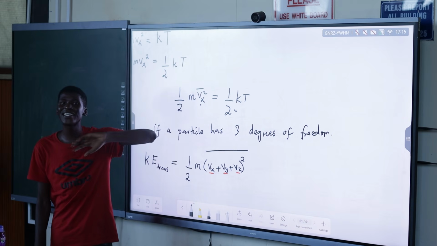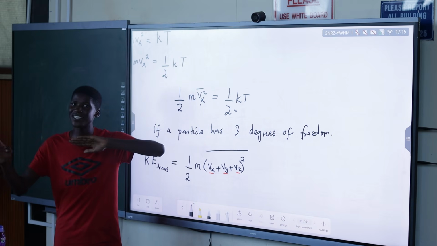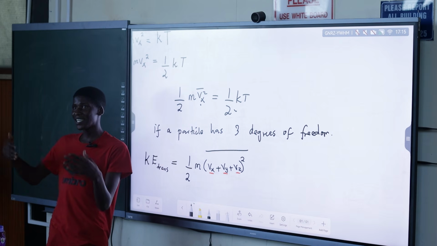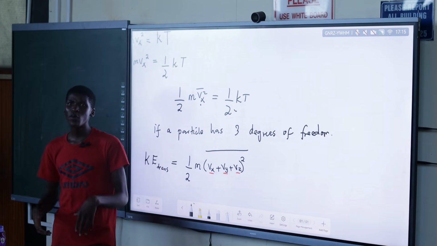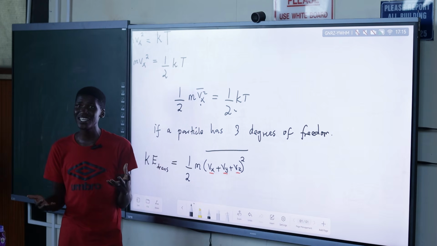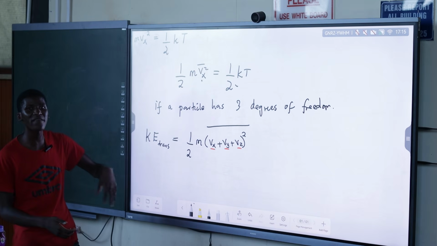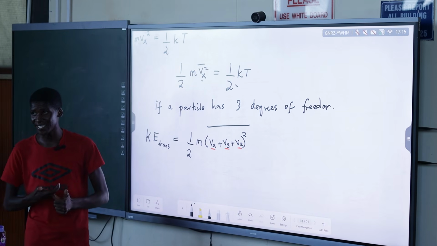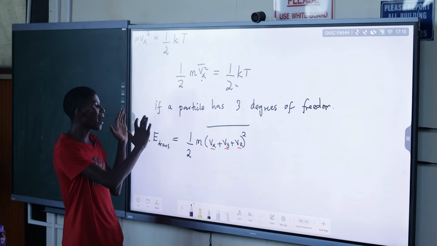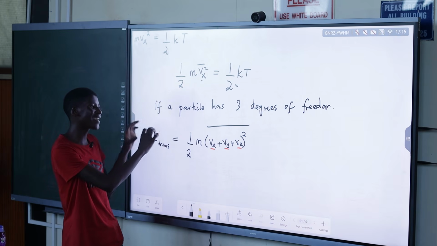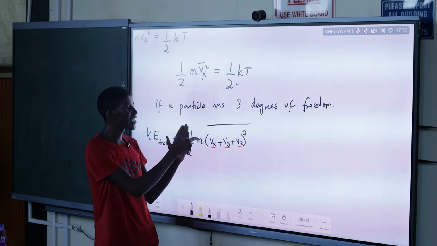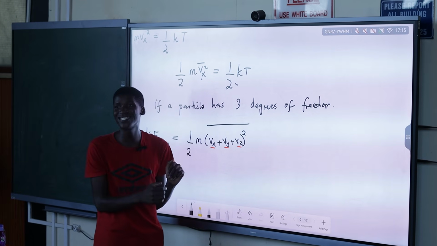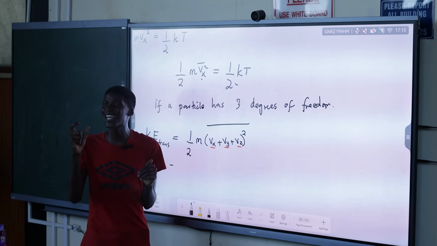Now the question is, what if you are having 3 dimensions? So it is free to move like this, or like that. So having 3 degrees of freedom, it means you can now say you are having 3 velocities, Vx, Vy, and Vz. That is why we now say to find our total translational kinetic energy, we're going to say half times the mass, but our velocity is going to be an average of all the velocities, depending on the number of dimensions.